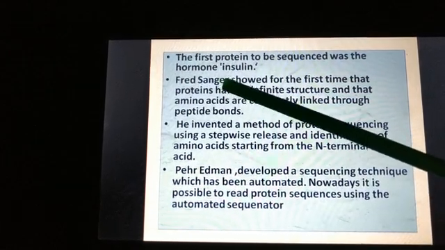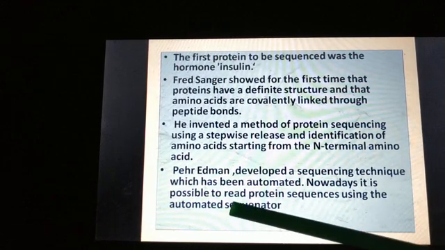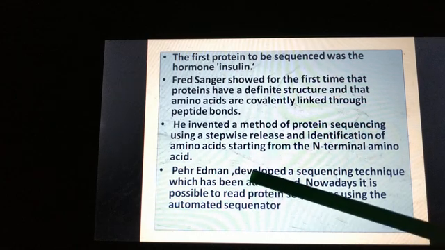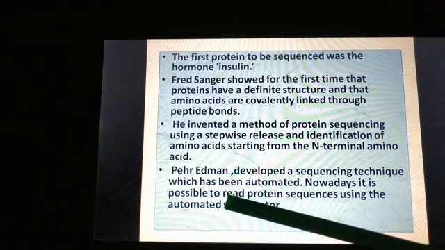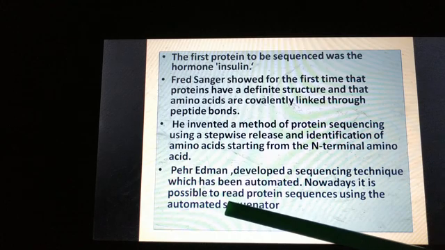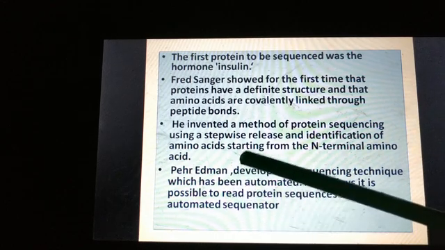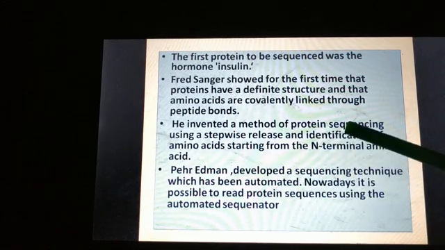This scientist Sanger invented a method of protein sequencing using stepwise release and identification of amino acids starting from the N-terminal amino acid.